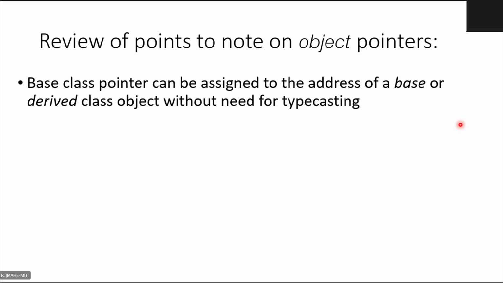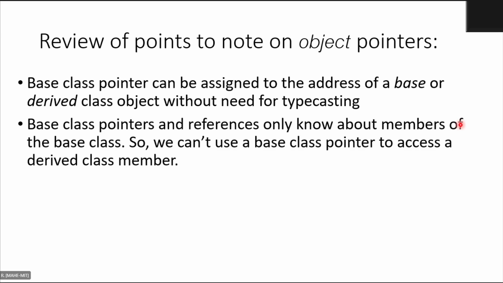A vehicle is the base class, as in our example, and then a car is a vehicle. So I can say a car is a vehicle because a car is a type of vehicle. So you can assign a base class pointer to this car. That way, you will be able to access the car using this base class pointer.